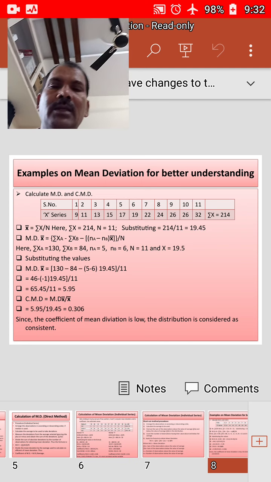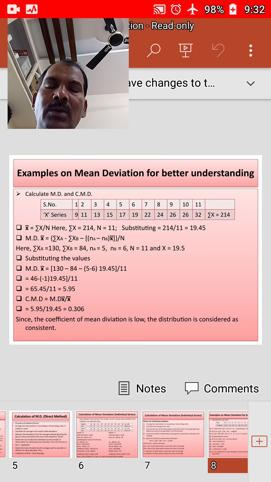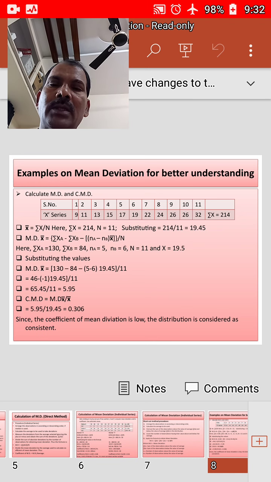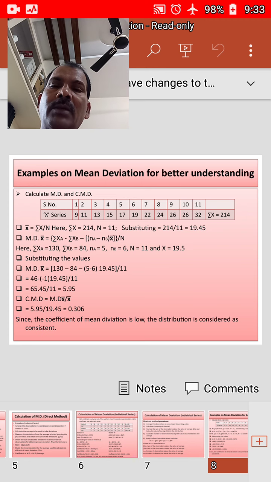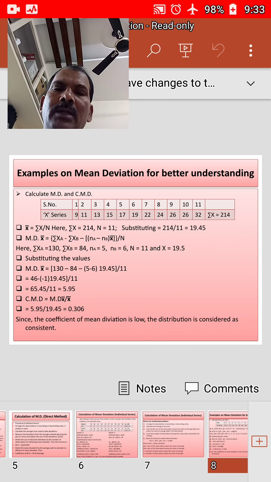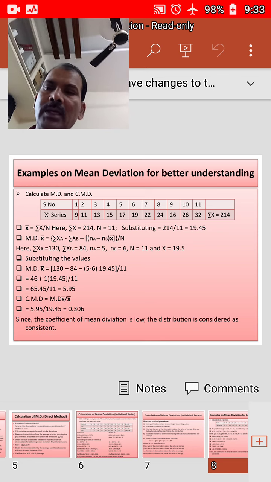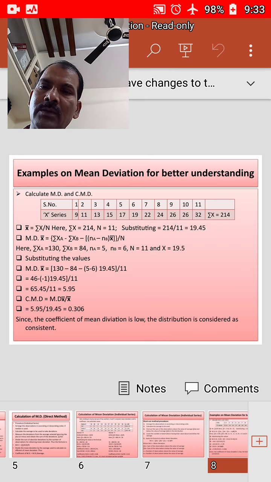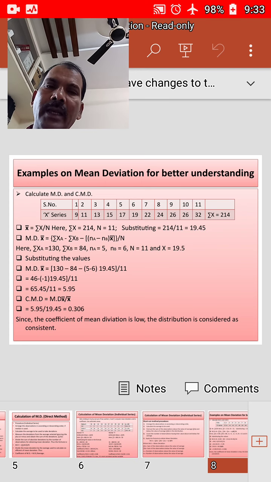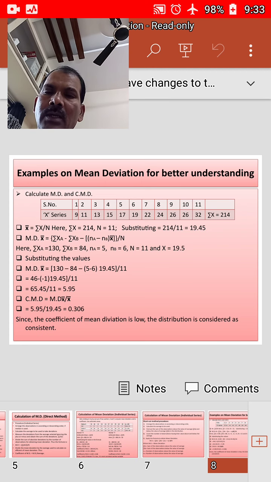Here sigma XA, the sum of the observations above the average value, is equal to 130. The sum of the observations below the average value, sigma XB, is given as 84. NA, the number of observations above the average value, is equal to 5. The number of observations below the average value, NB, is equal to 6. N is equal to 11, we know that. And x bar, we have calculated, is 19.5. Now we need to substitute all these values in the formula given above.